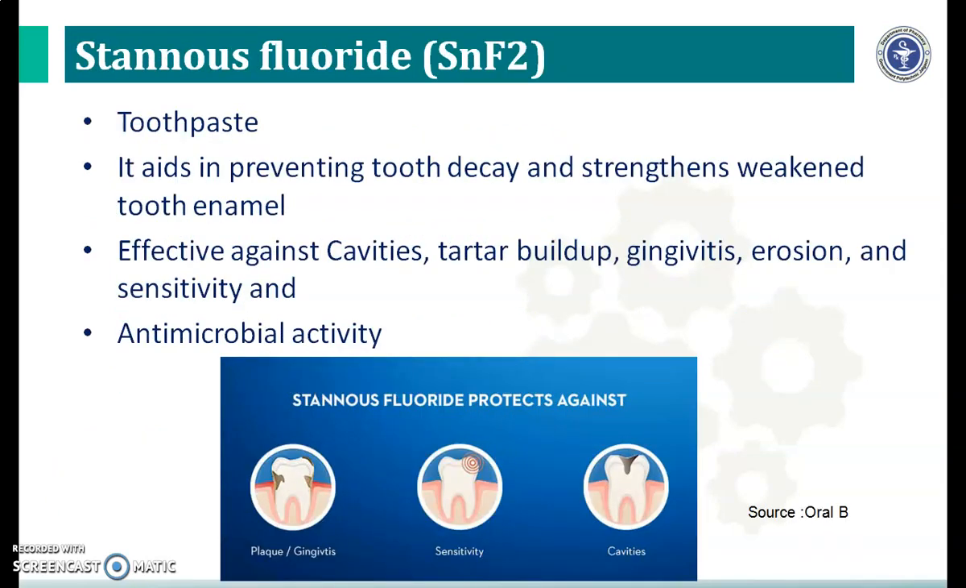Now we will see one of the agents, that is stannous fluoride. Its molecular formula is SnF2. It is present in toothpaste. It is an aid in preventing tooth decay and strengthening weakened tooth enamel. It has various advantages over sodium fluoride: it is effective against cavities, tartar buildup, gingivitis, erosion and sensitivity, and it also has antimicrobial activity.